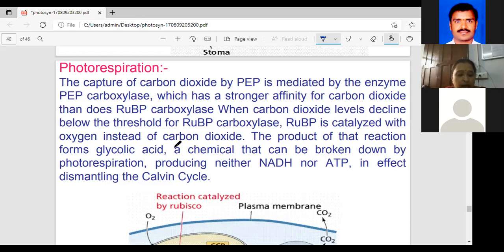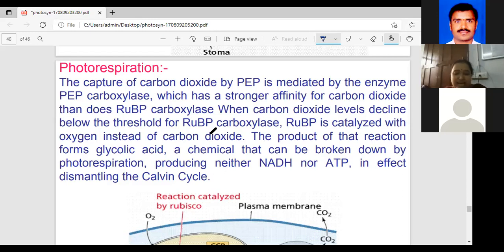At the normal air level of oxygen, tell me, what is the normal level of atmospheric oxygen? 21%, good.